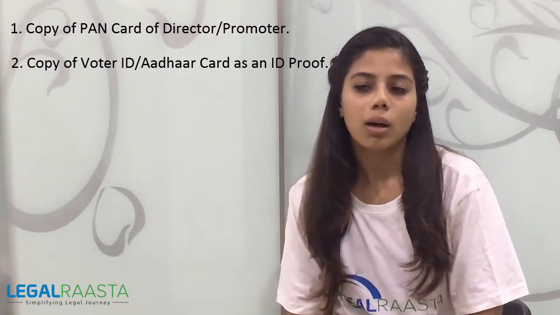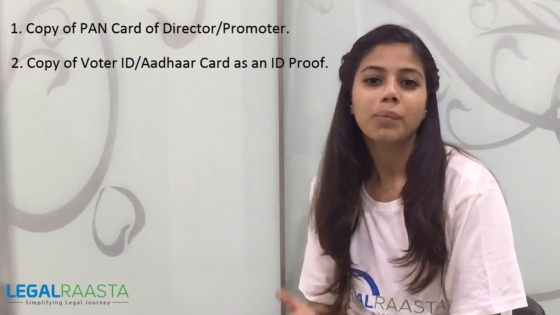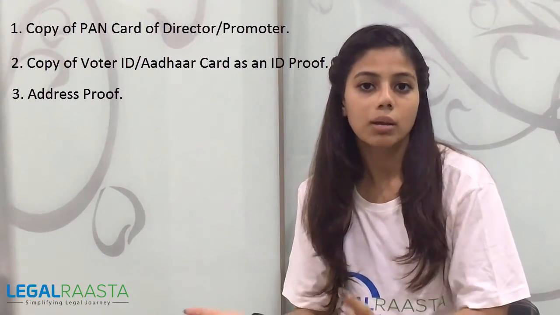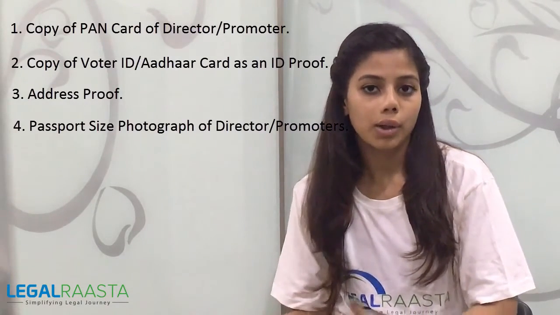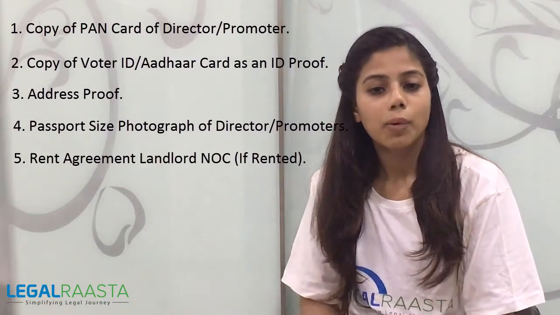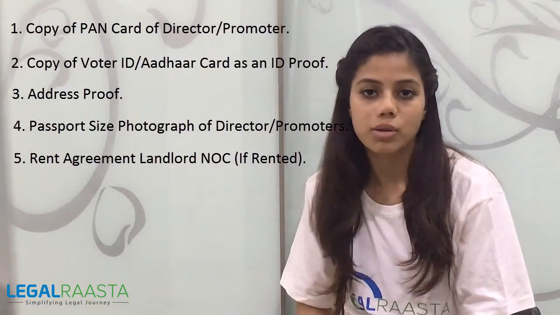There are various documents that are required in order to get your Section 8 company registered, some of which are copy of the PAN card of the director or the promoter, copy of Aadhaar card or the voter identity card of the director or the promoter, also the electricity or the water or the telephone bill of the business place, and latest passport size photograph of the director or the promoter. Also, if the property is rented, then the copy of rent agreement and the landlord NOC, that is non-objection certificate.